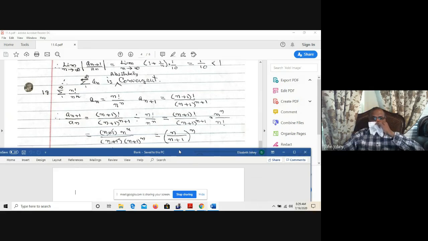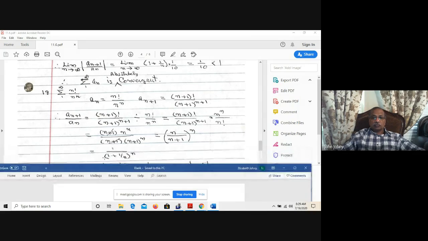So (n+1) factorial divided by n factorial is actually n+1. So that is why this n+1 is there, times n^n in the denominator. (n+1)^(n+1) is (n+1) times (n+1)^n. The (n+1) cancels. So this is (n over n+1) to the power of n. This is 1 divided by, you divide both numerator and denominator by n, so 1 divided by (1 + 1/n) to the power of n.